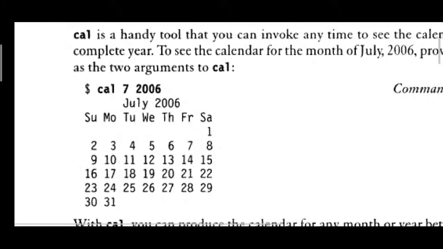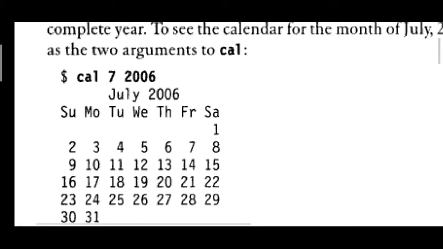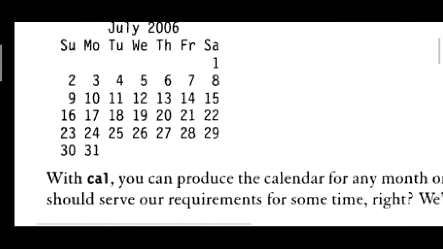Right? Here is a command that runs with two arguments. The first argument is month, the second argument is year. So some of the commands take arguments and some do not. Calendar can take two arguments, month and year. So the calendar of any month of any year you want to display, you can with the help of the command cal followed by space followed by month and year, month and space year, right?